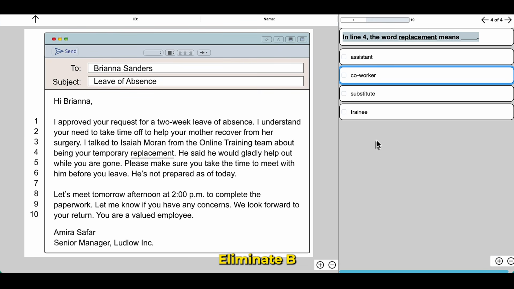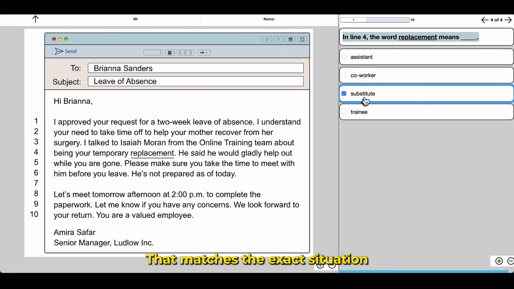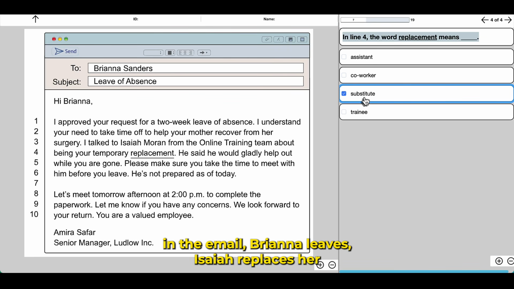Eliminate B. Now, let's check C. C. Substitute. This means someone who takes another person's place temporarily. That matches the exact situation in the email. Brianna leaves. Isaiah replaces her, substitutes her, takes over temporarily. That is a substitute.